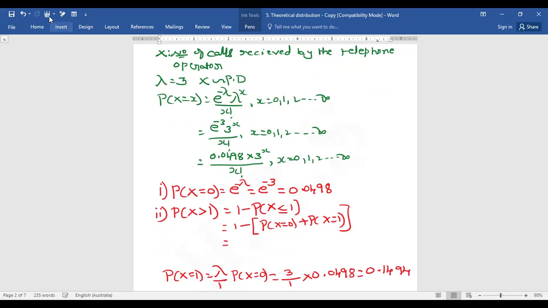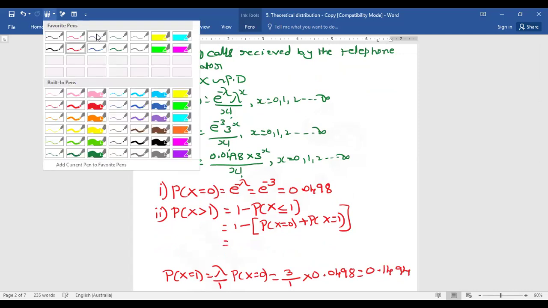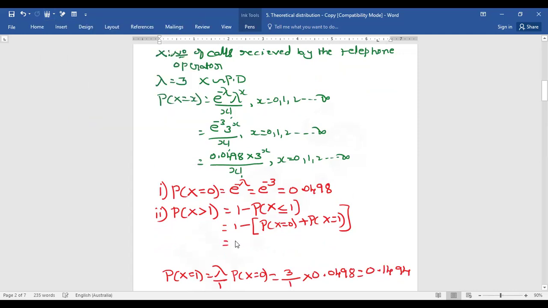Then we substitute these values in the equation: 1 minus, x is equal to 0 that is 0.0498 plus 0.1494, that is equal to 1 minus 0.1992. Then we get the value 0.8008. So this is the solution for the second problem.